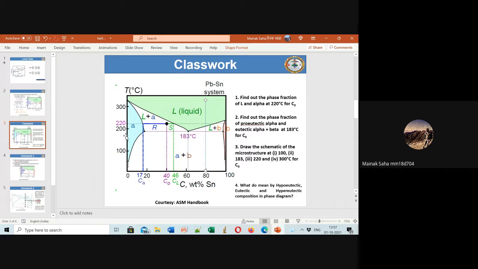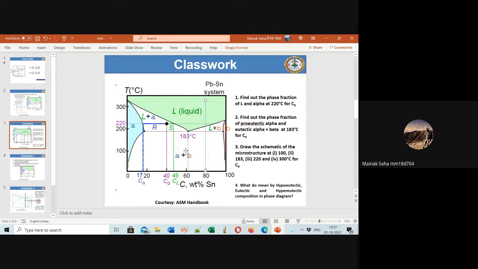Why doesn't it transform step by step? Because look at this hypoeutectic region: your liquid is first transforming to alpha, and you already have some liquid remaining. Then you cool it below this eutectic line, and the remaining liquid gets transformed to beta, isn't it? Similarly, in the case of hypereutectic, when you are cooling the liquid, initially you form beta, and then when you cool below this eutectic line, the remaining liquid transforms to alpha.